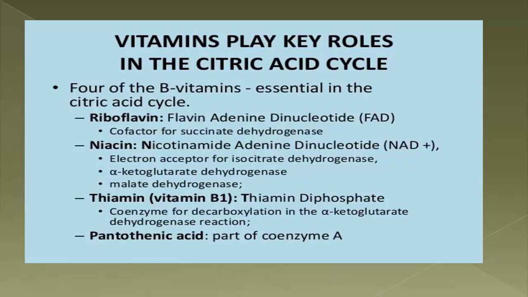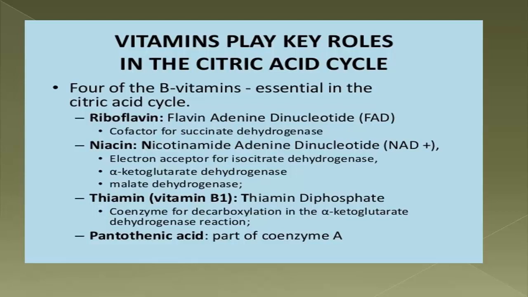Now this slide is a very important short note for MD as well as MBBS students, and some MCQs can be asked from this slide in the MD entrance and at the MBBS level also. So let's see, there are 4 B complex vitamins essential in the citric acid cycle.